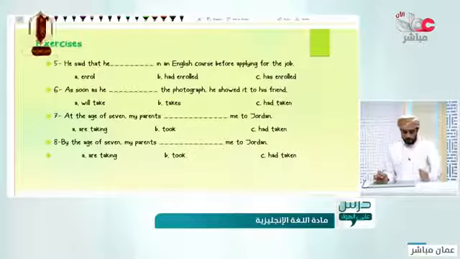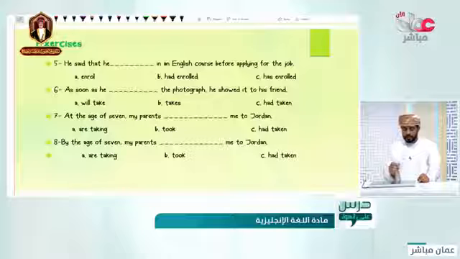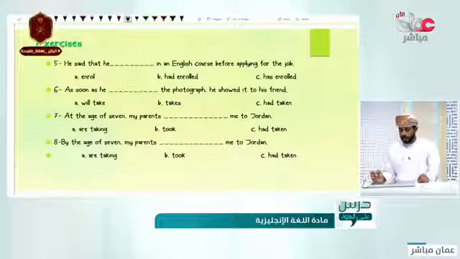Read it. He said that he, in an English course before applying for a job, he said that he had enrolled, has enrolled. Yes, it is B, had enrolled. Why is that?